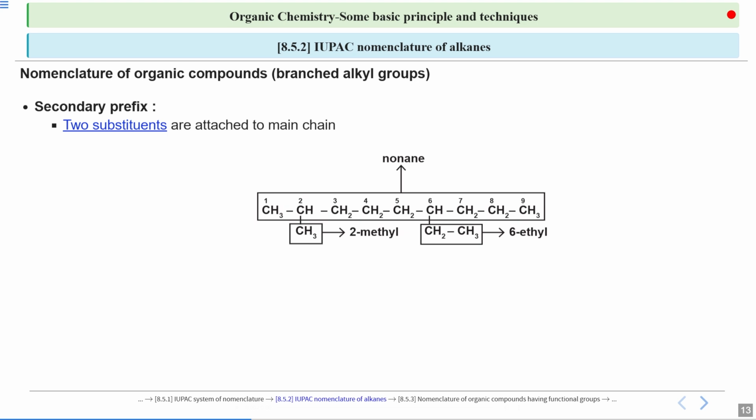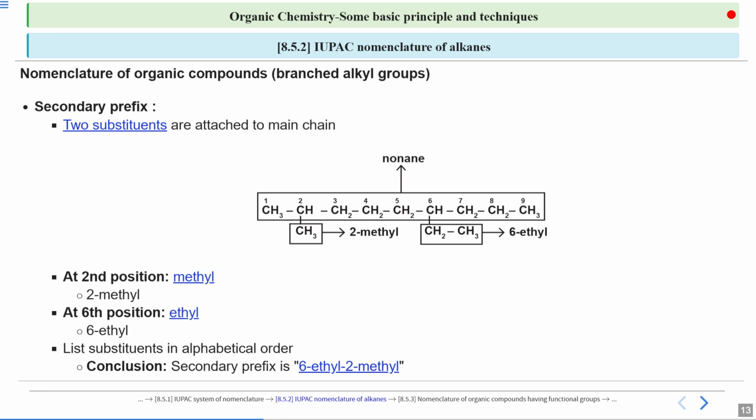We already saw it. What about the substituent? So one of the substituents is present on the second carbon. If you do the lowest sum, you get it on the second carbon, which is methyl. And on the sixth position, we have the ethyl. So we can say that at second position, due to the position of methyl, you will call it 2-methyl. Similarly, on the sixth position, we have an ethyl, so we call it 6-ethyl.